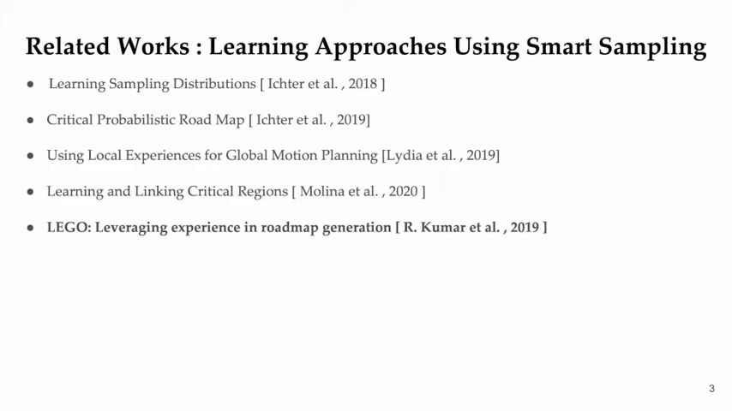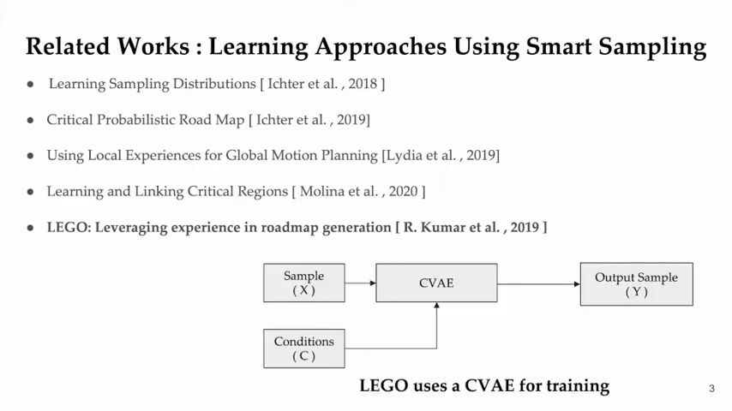Recently, considerable work has been done on using learning based approaches that exploit the structure of the environment in order to sample efficiently. Although our work can be based on any smart sampler, we build on top of the sampler used in the existing LEGO framework. This framework uses a CVAE for generating samples in bottleneck regions, as seen in the figure.